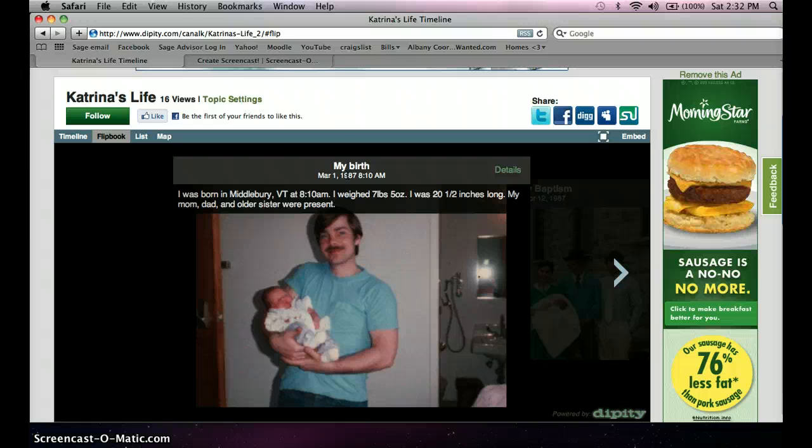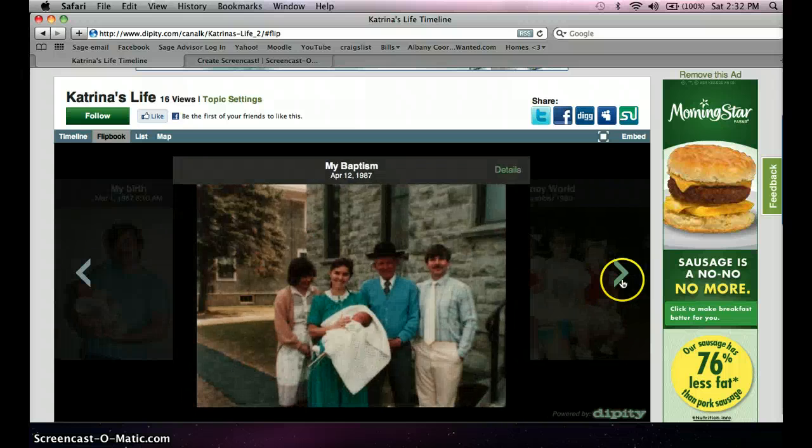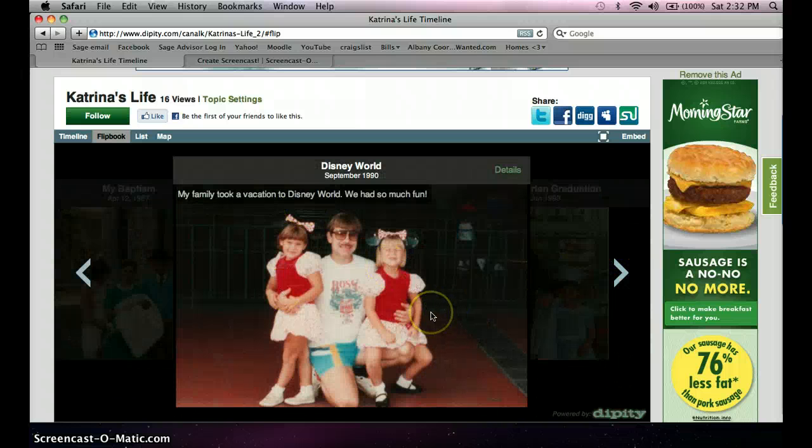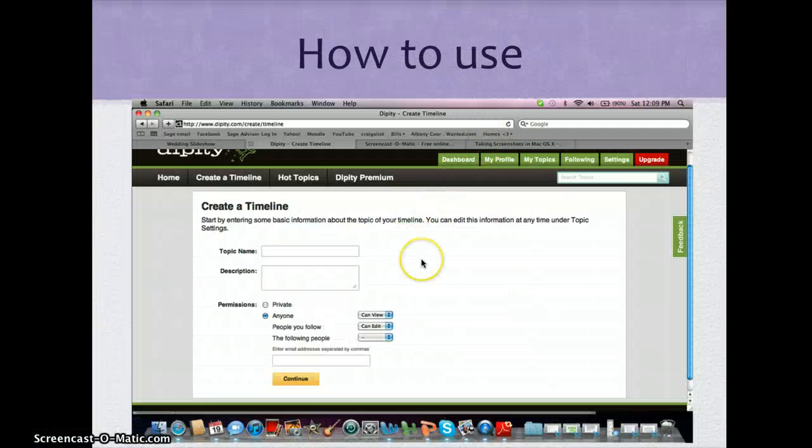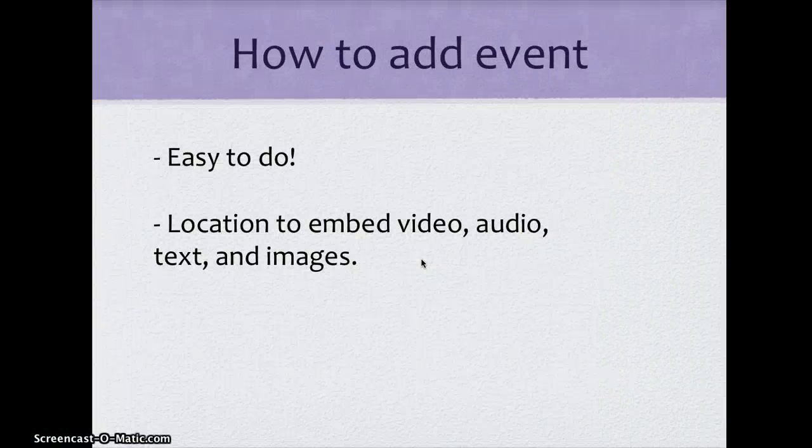So it kind of jogs your memory if you're going to be using this maybe as a study guide, or if you're just organizing your own life. And I think that's pretty much everything that I wanted to show you about this website. So back to the PowerPoint. As you can see, it's pretty easy to do. You can add multiple events pretty quickly, and you're able to embed video, audio, text, and images. So it's really a multimedia tool that you can use.